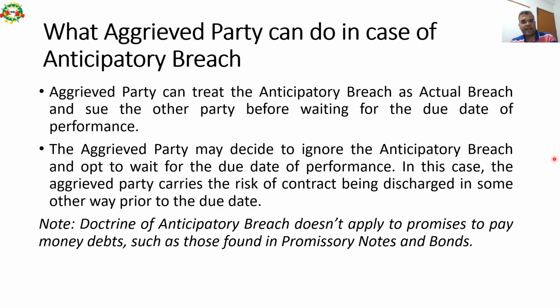In this case, the aggrieved party carries the risk of the contract being discharged in some other way prior to the due date. For example, if it is of a personal nature and I become insane or insolvent, or I die before June, then you cannot sue me. That risk you are carrying. But if you want to wait till the June due date, you can also wait, and after that you can sue me. Please note the doctrine of anticipatory breach does not apply to promises to pay a money debt, such as those found in promissory notes and bonds. Please note down these two lines because it's very important. Sometimes a 1 mark theory question may come out of it.